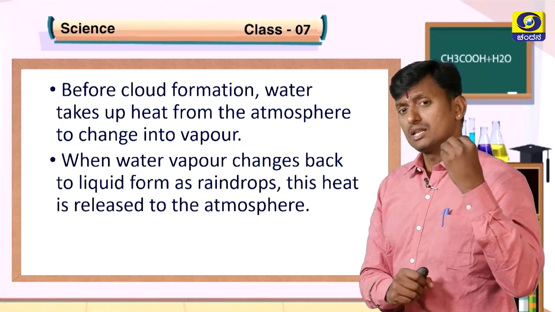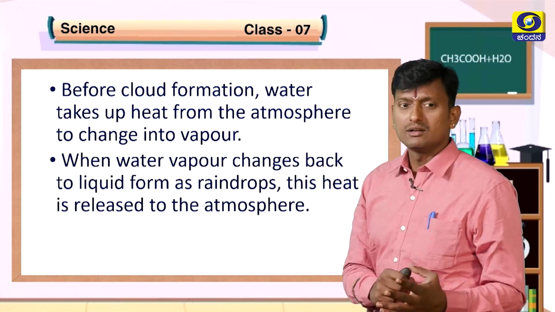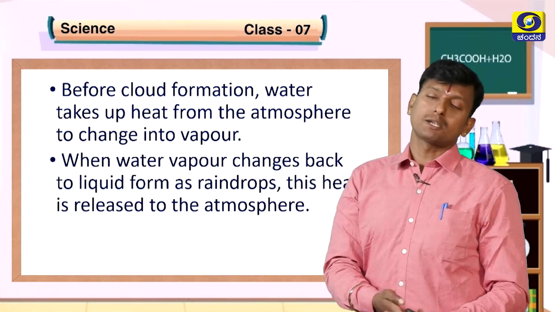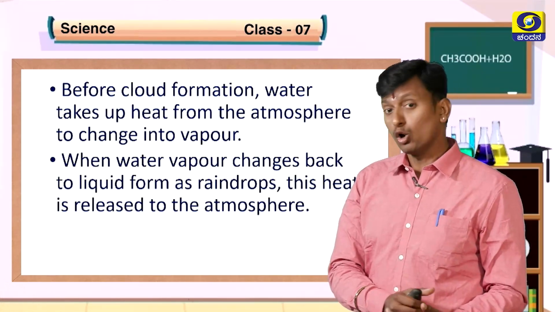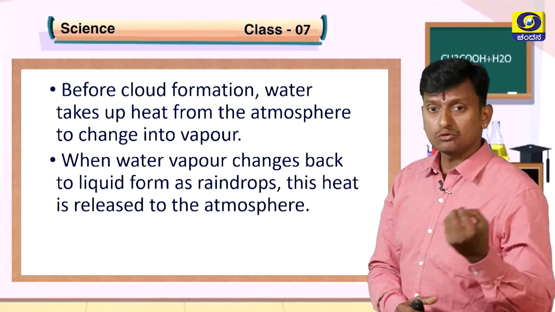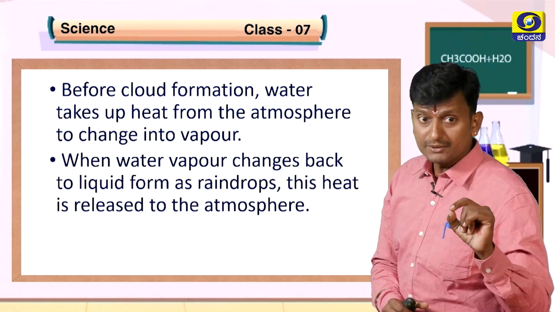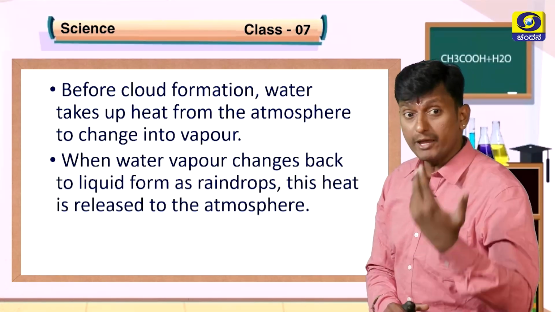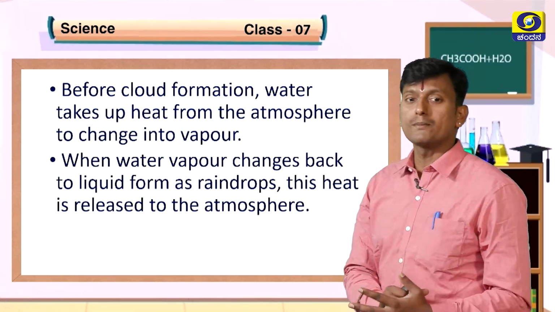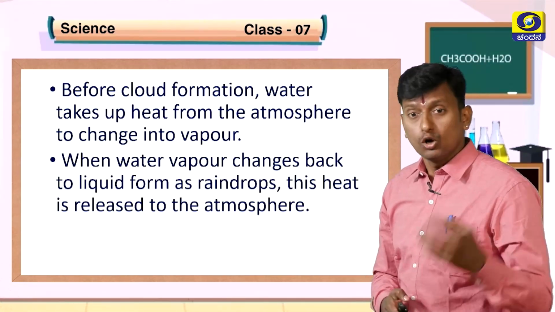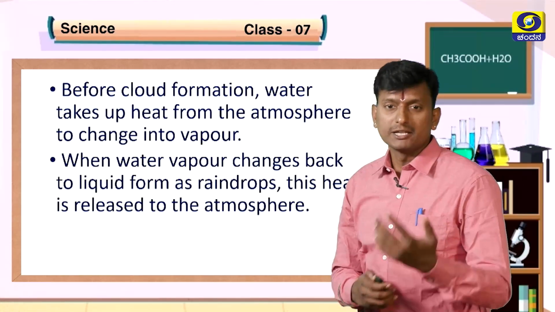When the vapor changes back to liquid and forms raindrops, this heat is released to the atmosphere once again. Now, you got the answer for the question which I asked in the beginning. When the water vapor changes back to liquid form as raindrops, this heat is released to the atmosphere. Now, the real game is beginning.